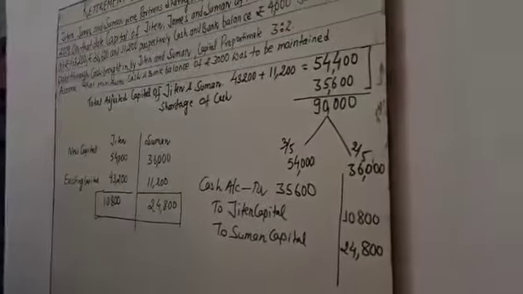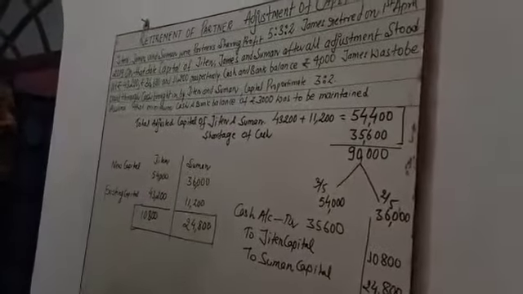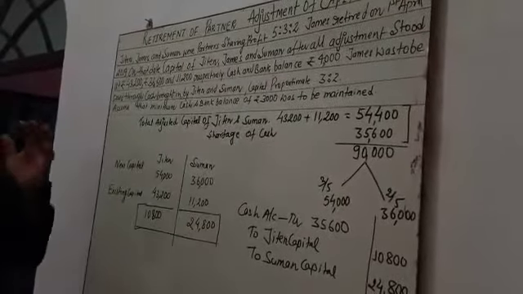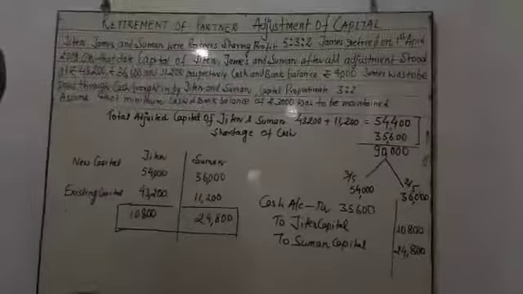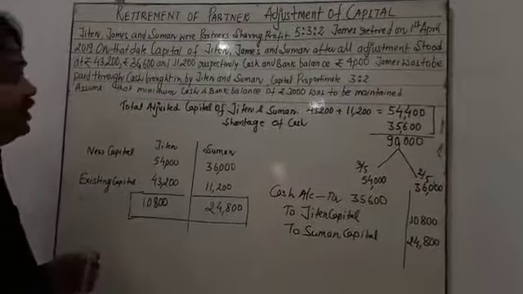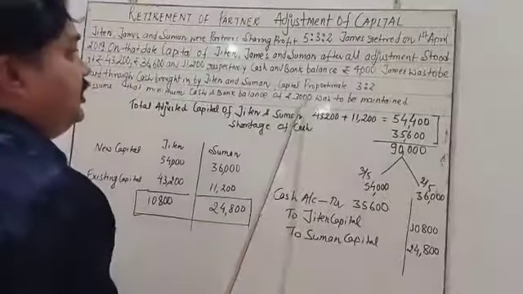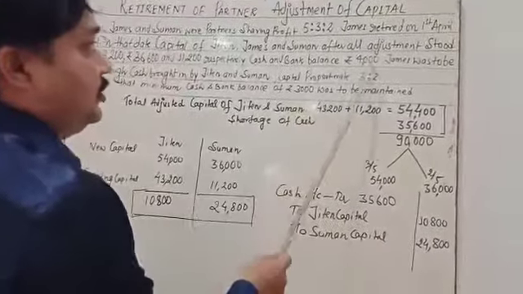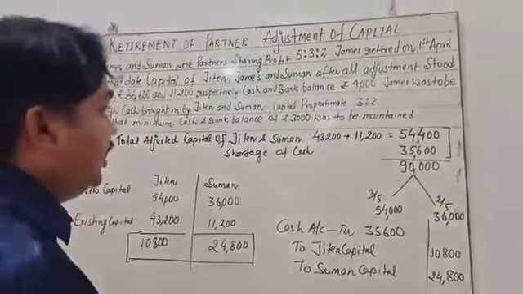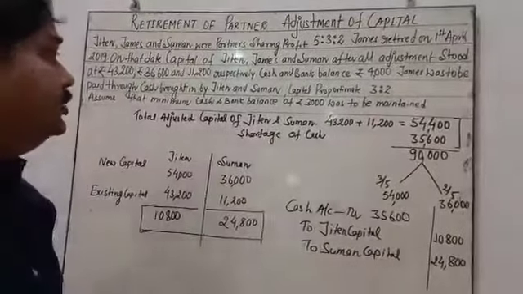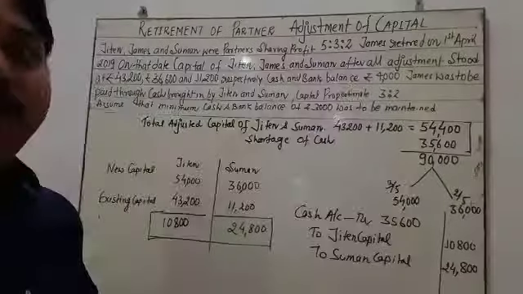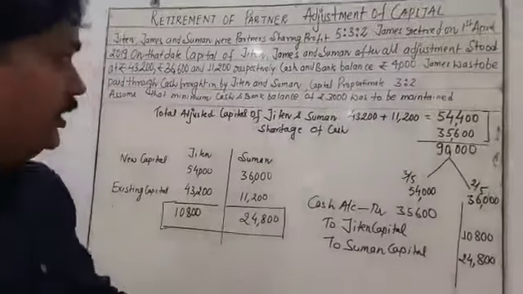You have to know. Let me recall all the things here. Today we have studied whatever amount is brought by the existing partners, because in this adjustment they want to maintain 3,000 rupees cash balance out of 4,000 rupees. So we have to calculate the shortage of cash. Shortage of cash means, my dear student, whatever amount is required to pay to the retiring partner.